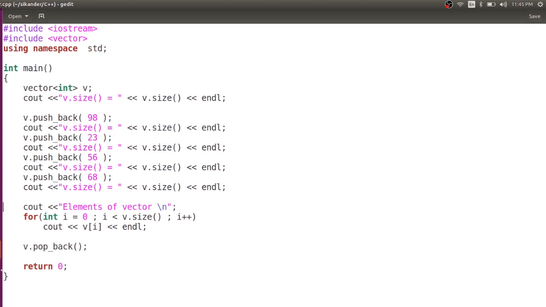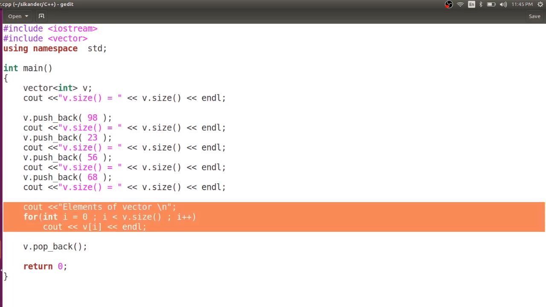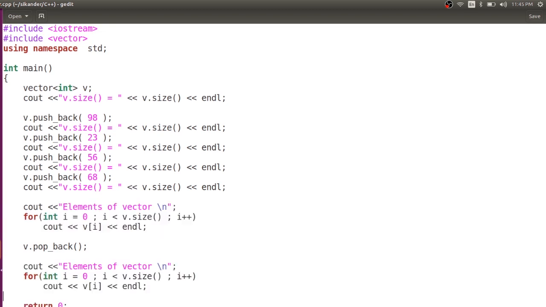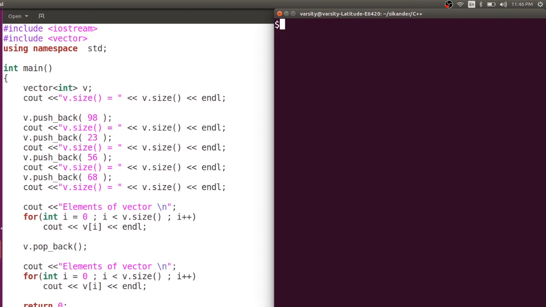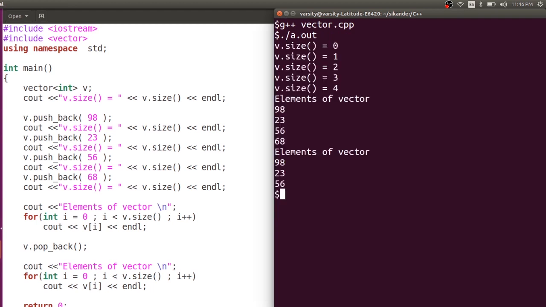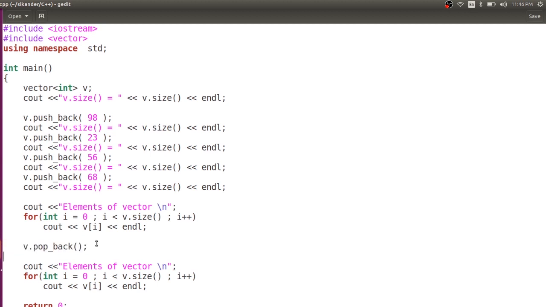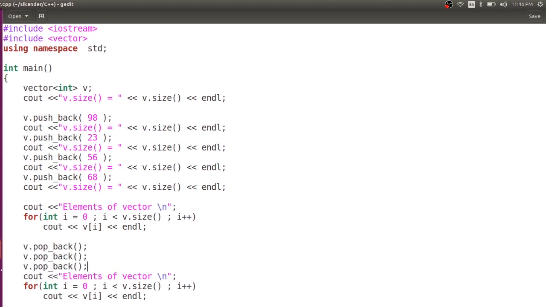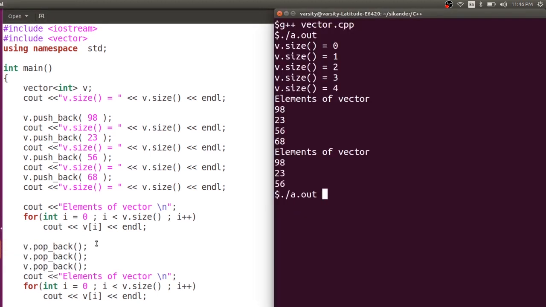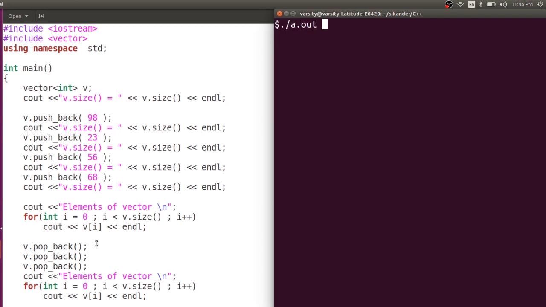So after removing 1 or 2 elements, if you want to remove 2 times, you can just write p.pop_back twice, right? Then we can just look at this code. As of now, I have removed only 1 element, and that is the last one, right? If you just want to say, I would like to remove 3 elements, well and good. Compile it. Let's try to run this.